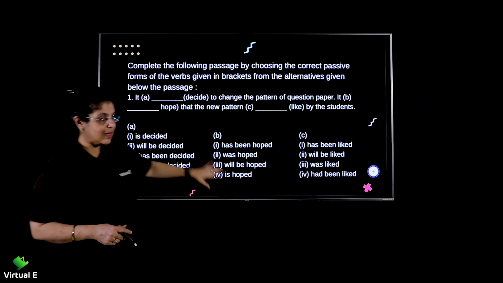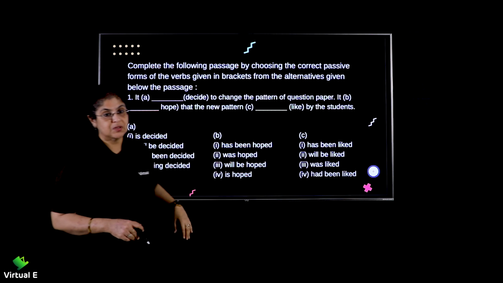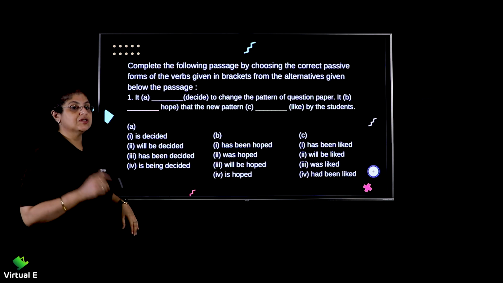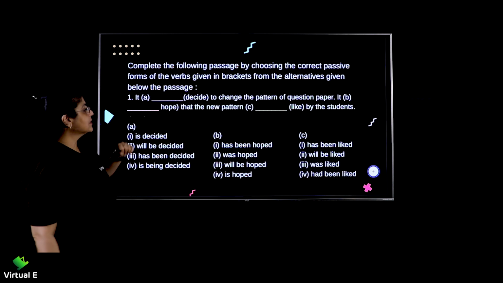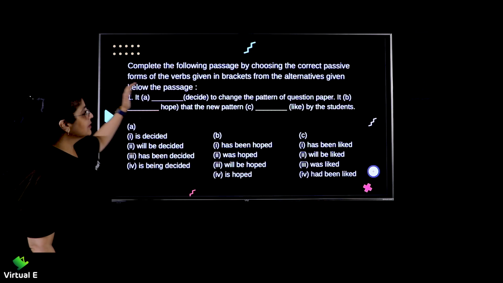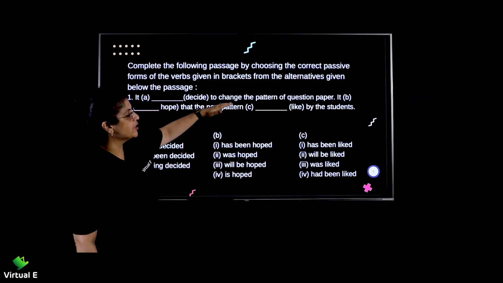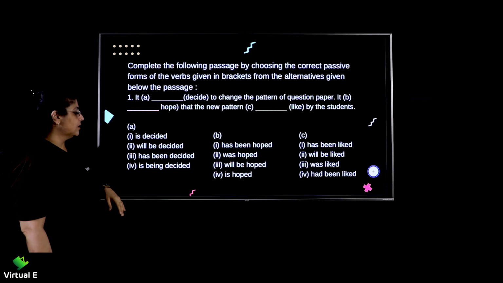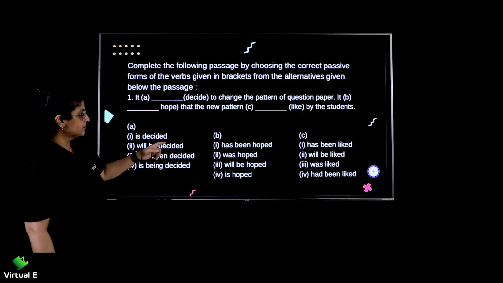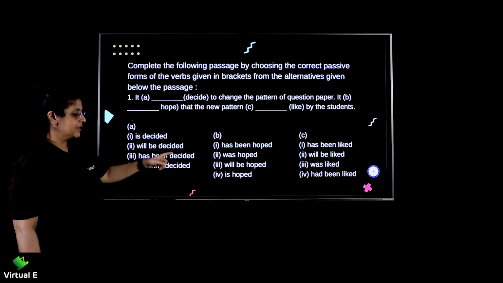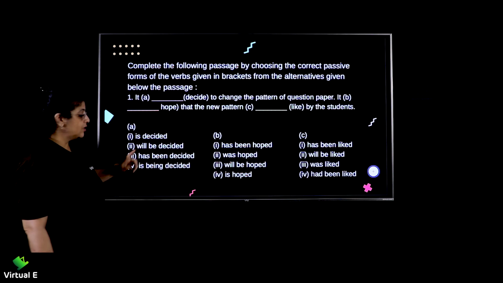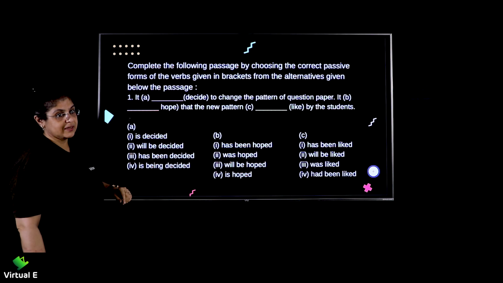Now here what you have are the passive forms, right? Now you have to make sure that you use the correct one. So let's start. It dash decide to change the pattern of the question paper. So it is decided, it will be decided, it has been decided, or it is being decided.